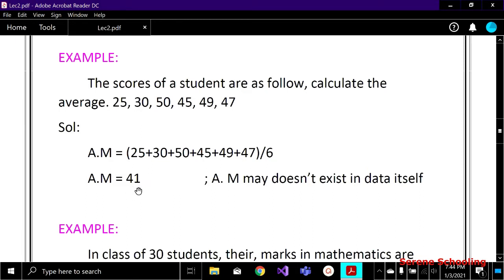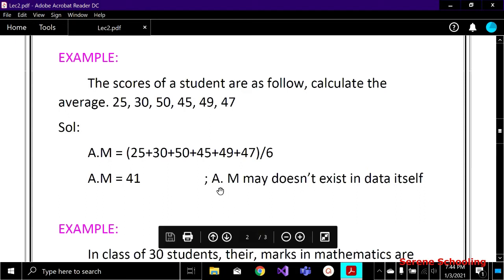One thing you have to remember here is that the arithmetic mean does not have to exist in the data itself. This can be troublesome if you see that 41 has come but you are not seeing 41 anywhere in the data. So you must know that the arithmetic mean can exist or it cannot exist in the data.